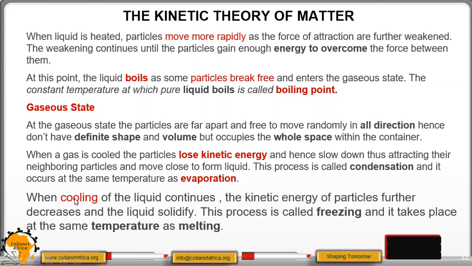When cooling of the liquid continues, the kinetic energy of particles further decreases and the liquid solidifies. This process is called freezing, and it takes place at the same temperature as melting.